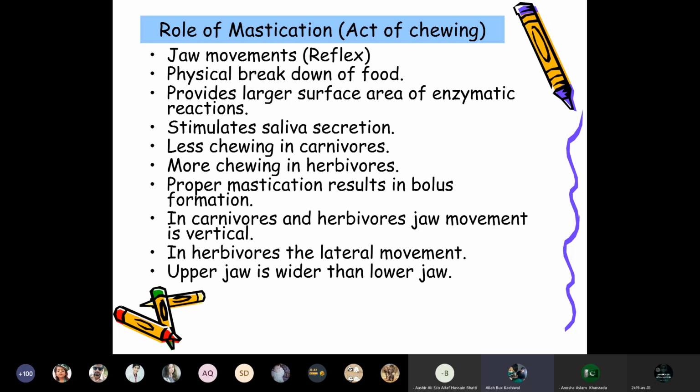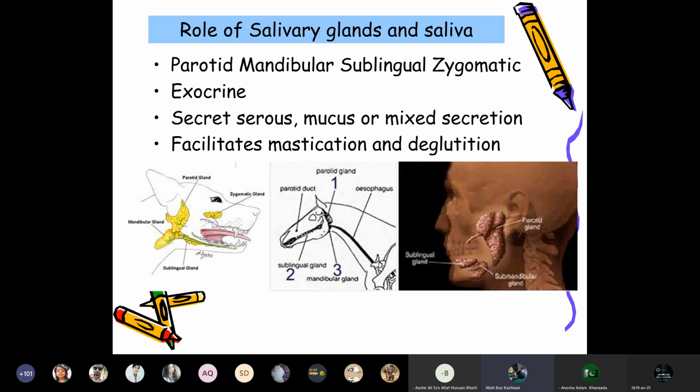In carnivores and herbivores, jaw movement is vertical. In herbivores, the lateral movement of the upper jaw is wider than the lower jaw. So mastication in ruminants is different as compared to simple stomach animals. Mostly omnivores and carnivores chew the food, make a bolus, and then swallow it.